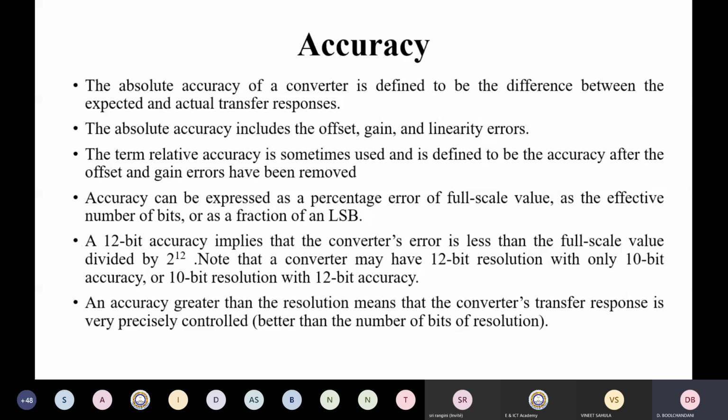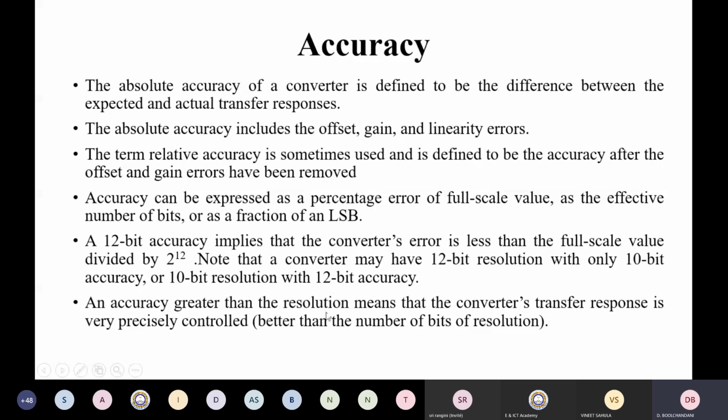You will find out the total error, and if that error is less than the full scale value divided by 2 raised to 12, then you have a 12-bit accuracy. If that error comes out to be the full scale value divided by 2 raised to 10, then it is a 10-bit accuracy. You can also have a 10-bit resolution with a 12-bit accuracy, right? Though the resolution is 10-bit, your circuit is so perfectly designed that it has fewer error terms, and the error is less than the full scale value divided by 2 raised to 12.